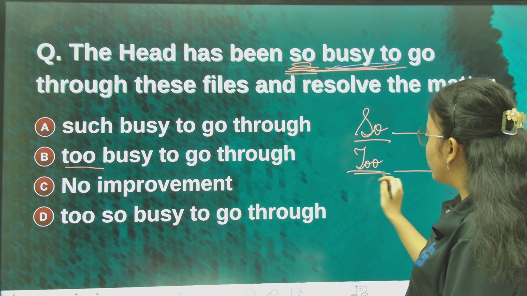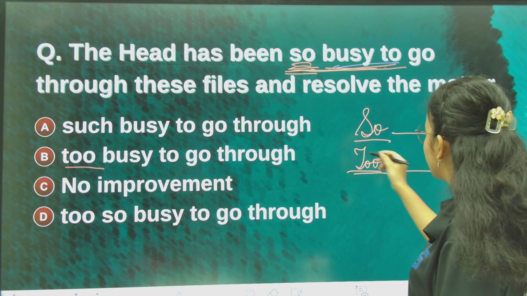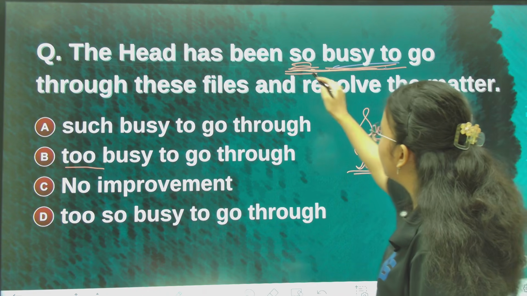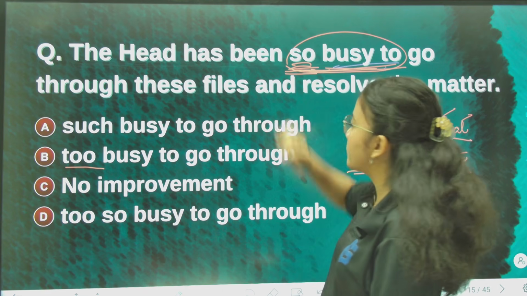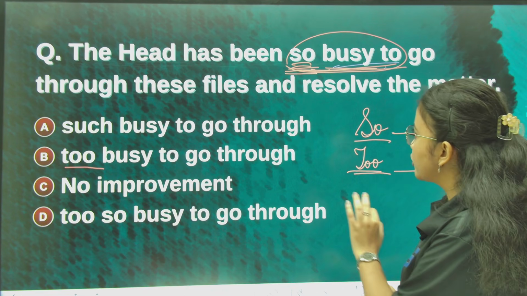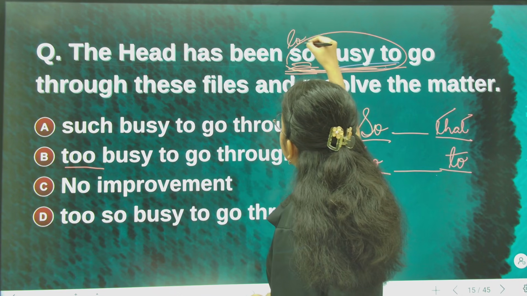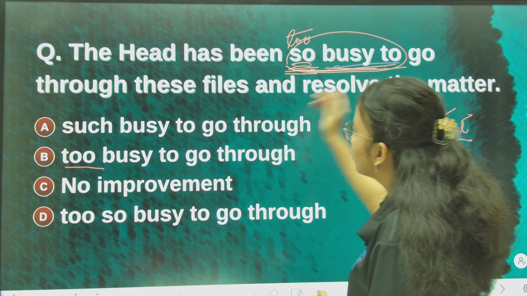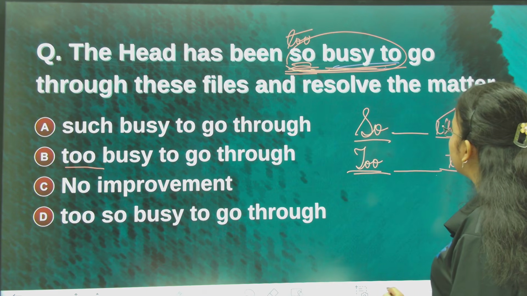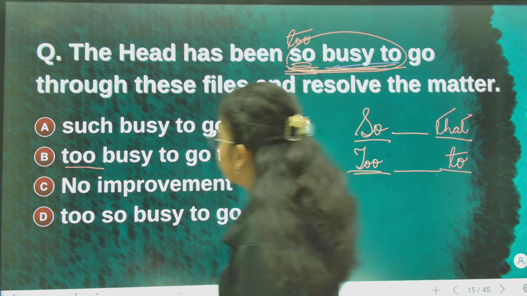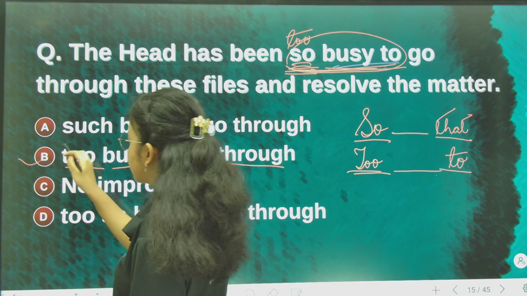T double O goes with "to", and "so" goes with "that". So this is clearly wrong, and we need to improve it. So what should be the answer? The head has been too busy to go through these files and resolve the matter. Too busy. This will be the correct answer.